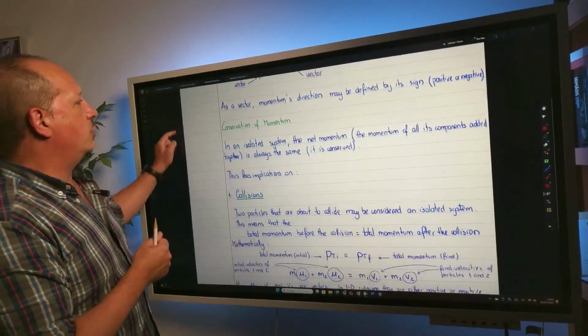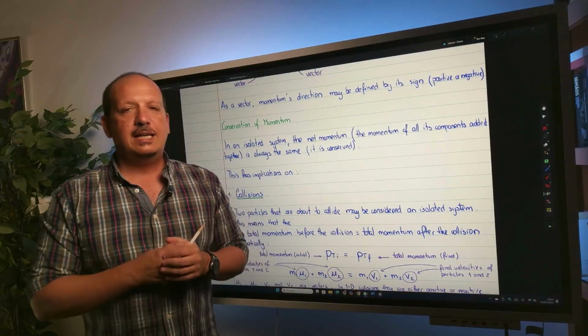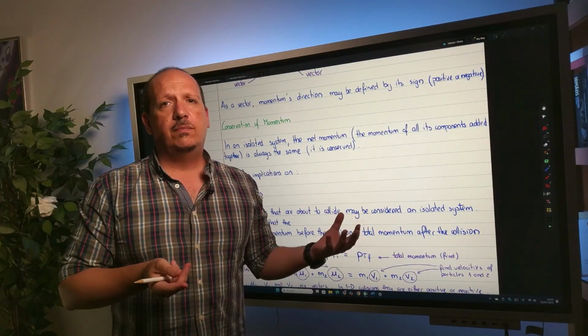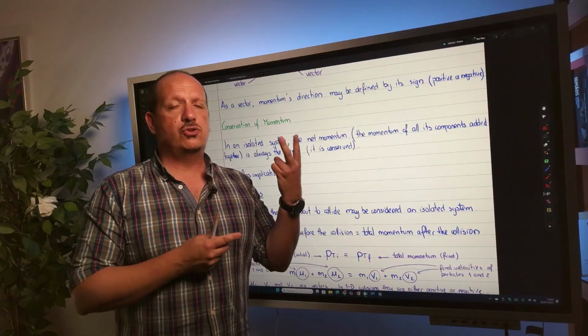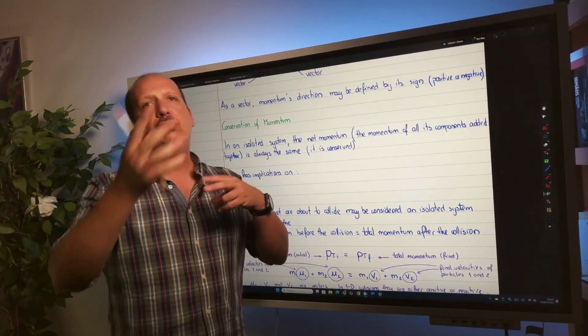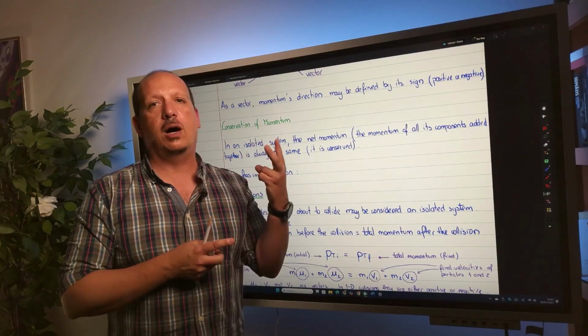One important thing that you need to know about momentum is that if you have a system, in mechanics you are going to have just two objects in this system. And you may imagine the whole universe just made out of these two objects.